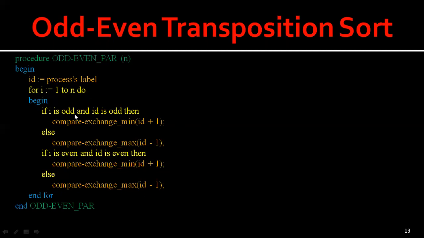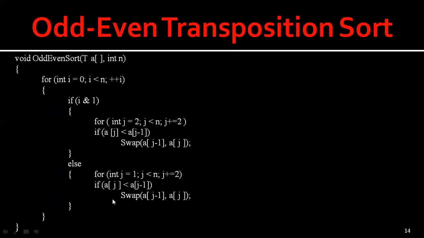If I is odd and ID is odd, then we compare exchange the minimum value with ID plus 1, else we call the compare exchange max function with ID minus 1. If I is even and ID is even, then we compare exchange the minimum value with ID plus 1, else we compare exchange the max function with ID minus 1 as the parameter. And so this is the algorithm.